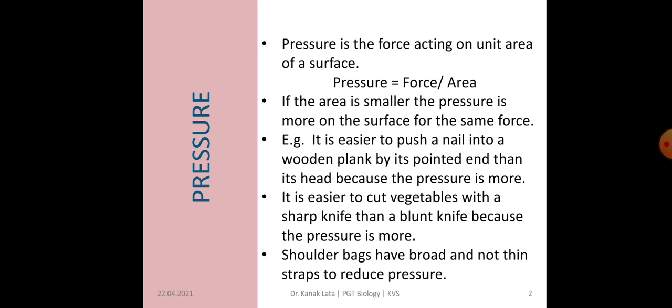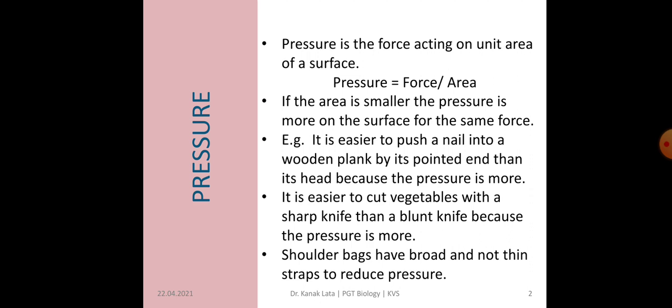it is easier to push a nail into a wooden plank or into the wall by its pointed end than its head. Why? Because the pointed end has less surface area, so pressure is more. Also, another example: it is easier to cut vegetables with a sharp knife than a blunt knife. Why? Because again here pressure is more due to the less area of the knife.